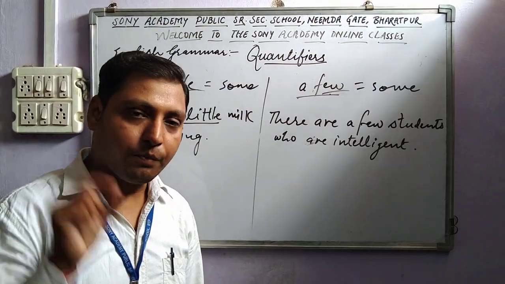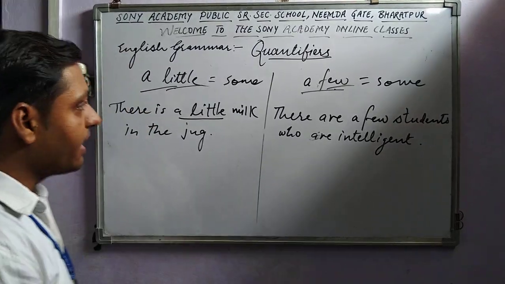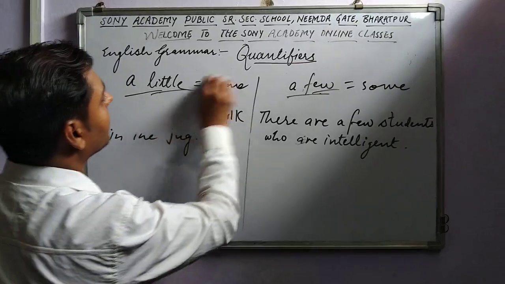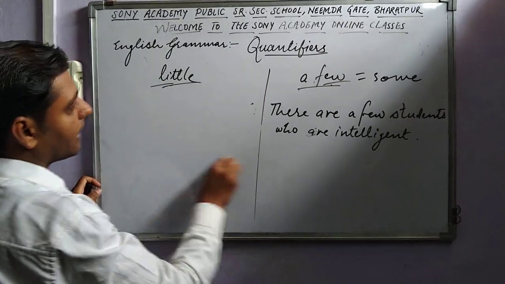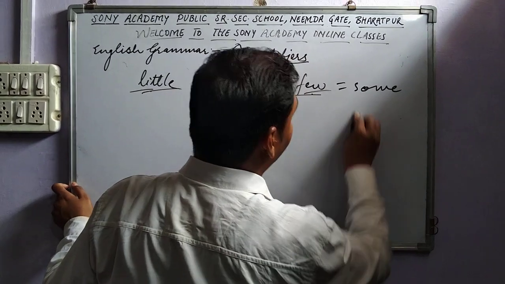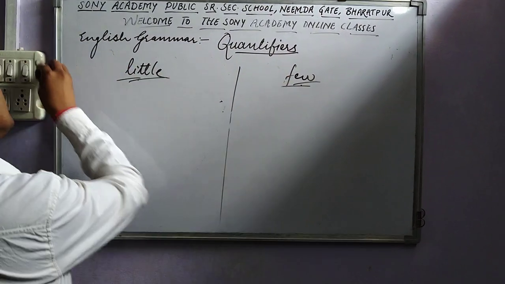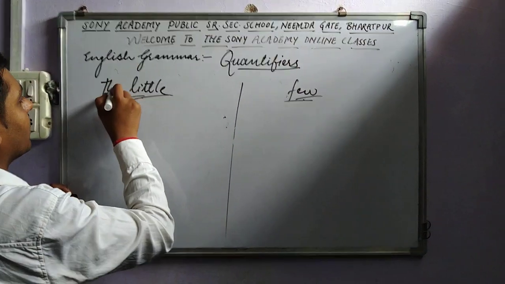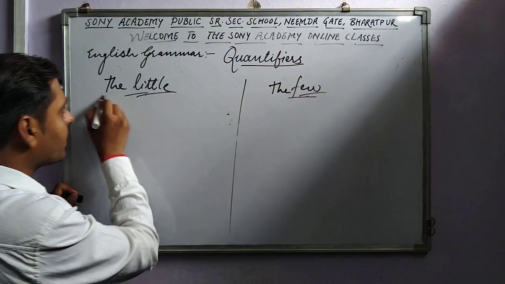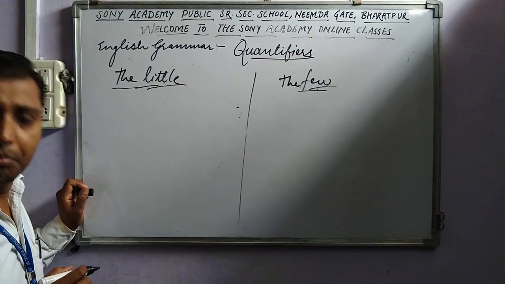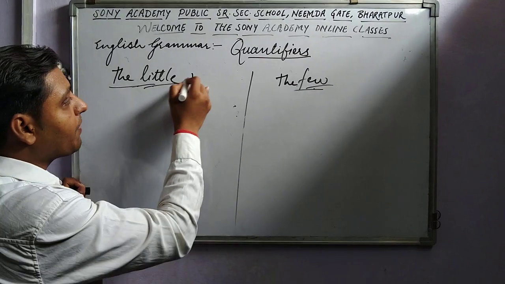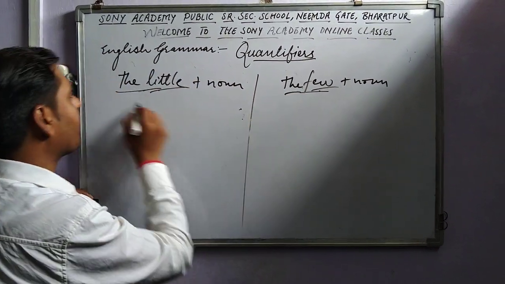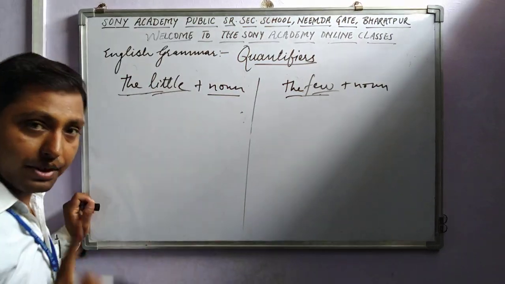Now let us talk about the final part, that is the little and the few. When the words little and few take the before them, they become definite. You know, the is a definite article. We have used the before them. It means this noun will become definite.